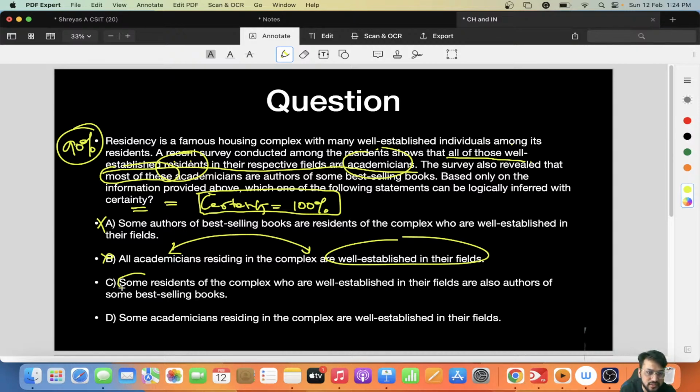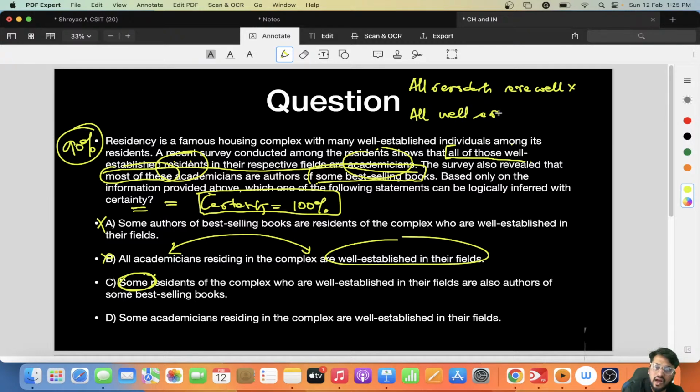No, not some residents. Not all residents are authors of some books. Some residents are not this. All residents are well-established? See, all residents are well-established, it is wrong. All well-established are residents, this is right. It is written, all well-established are residents.